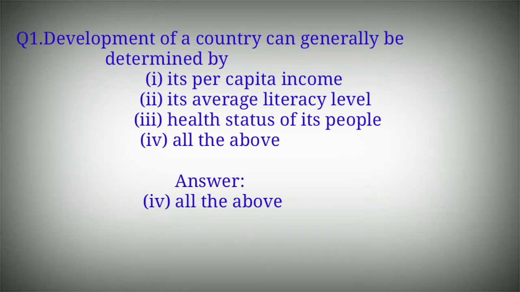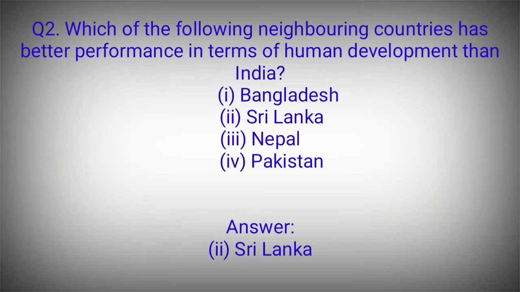Development of a country can generally be determined by its per capita income, its average literacy level, health status of its people, or all the above. The answer is all the above. Which of the following neighboring countries has better performance in terms of human development than India? Bangladesh, Sri Lanka, Nepal, or Pakistan?